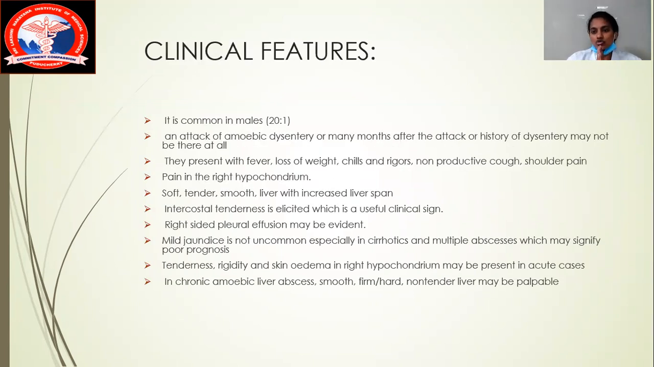So, what are the clinical features you see in amoebic liver abscess? It is most common in males, and the ratio is 20:1. The patient may give a history of, ma'am, I got an attack of amoebic dysentery, and there could be a history of amoebic dysentery, or the patient may not tell the history of amoebic dysentery.